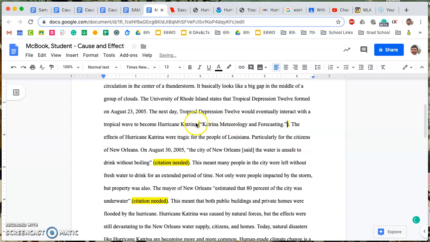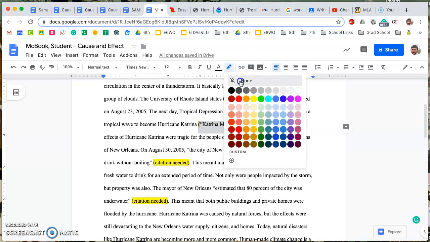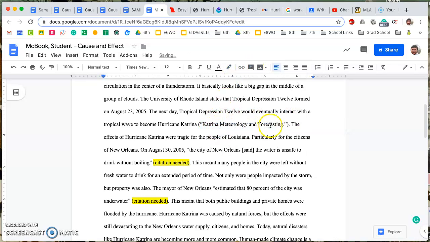So I'll copy that, delete the highlights here, delete that period, and now here we've got a good in-text citation for the paraphrased information that we included in this paper.